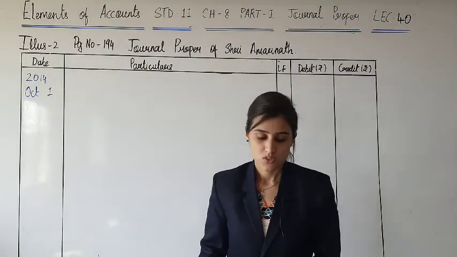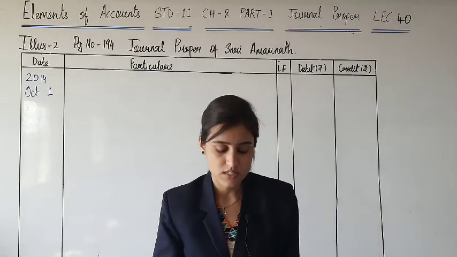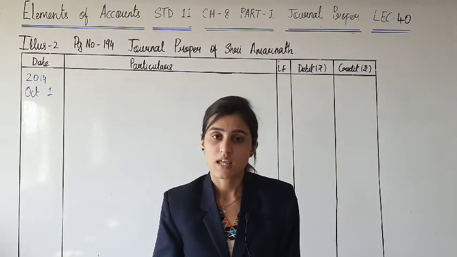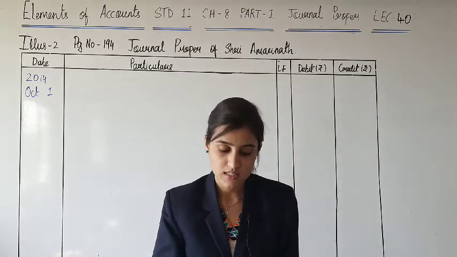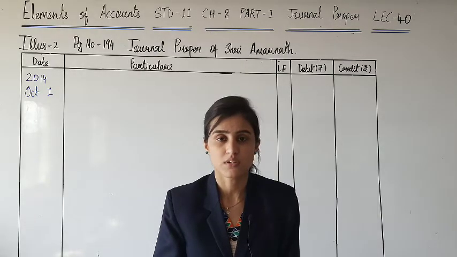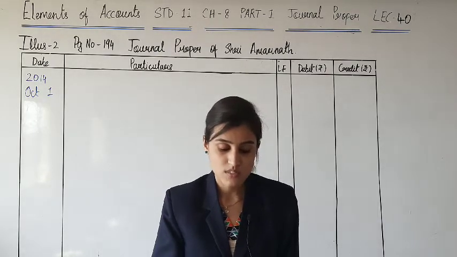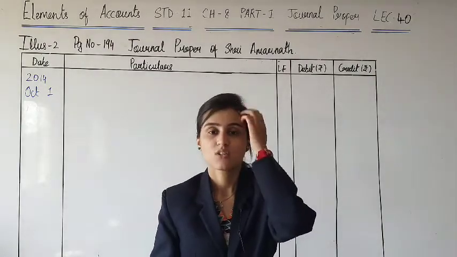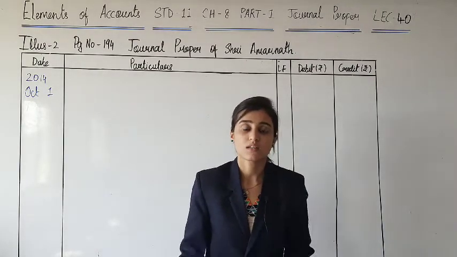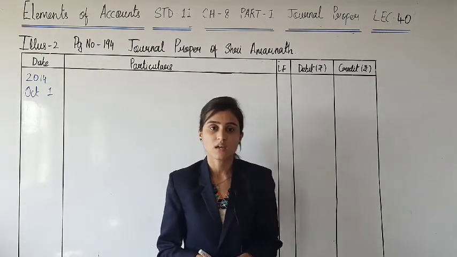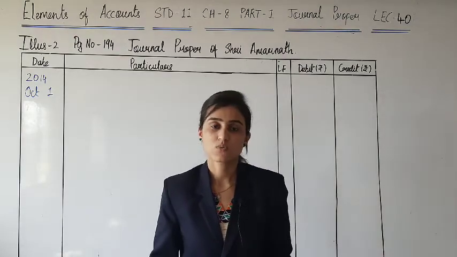You know very well, charity is considered as an expense of the business, and hence charity account is to be debited. And goods have been given in charity. So whenever goods are going out other than sales, purchase account is to be credited.